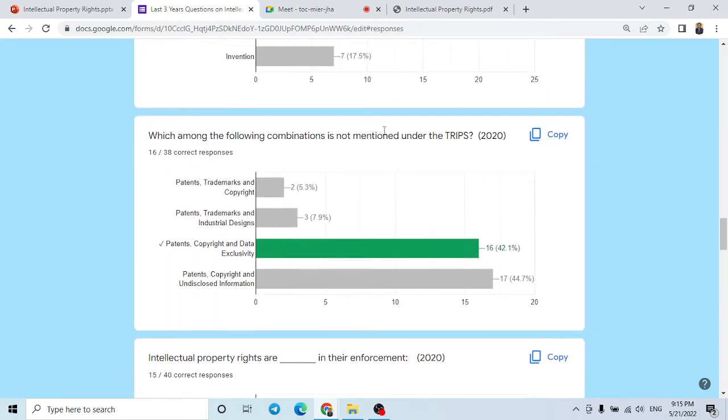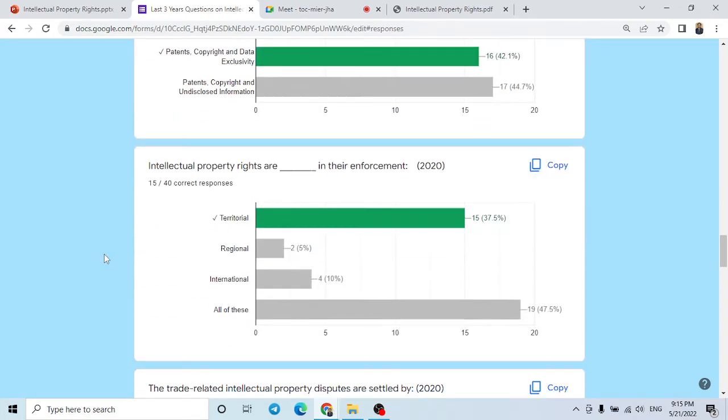Next is asked about TRIPS. TRIPS is the Agreement on Trade Related Aspects of Intellectual Property Rights, and it was done under the World Trade Organization. We will see it. What is not mentioned in TRIPS? That is patent, copyright and data exclusivity.